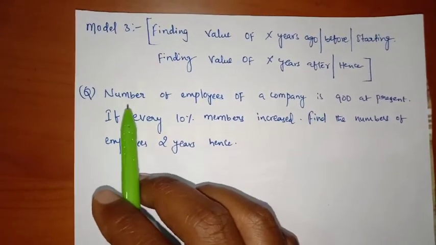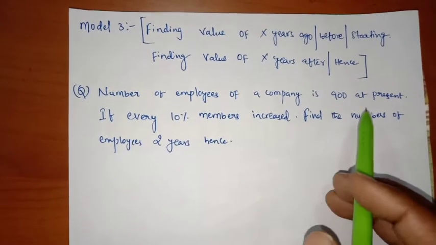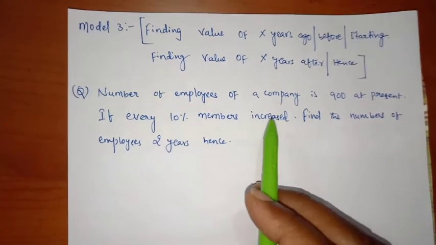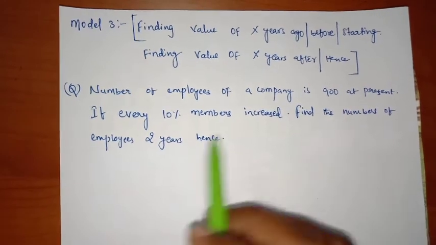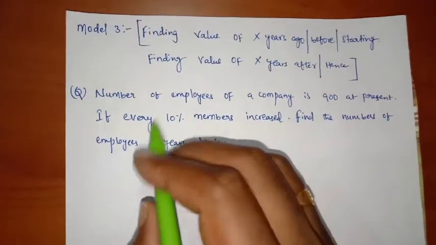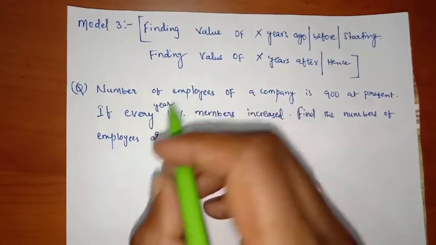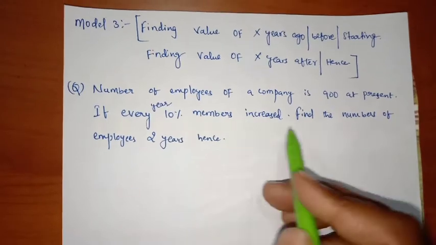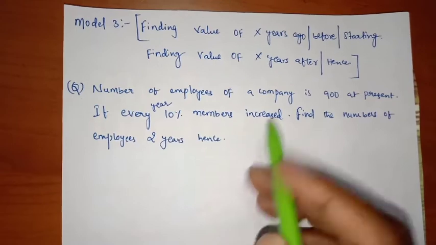It is given that the number of employees of a company is 900 at present. If every year 10% members increased, find the number of employees 2 years hence.